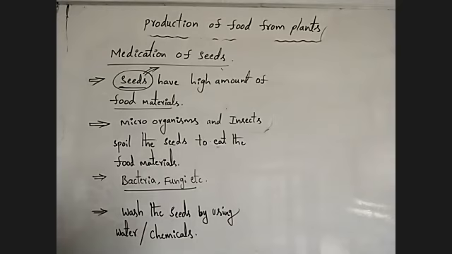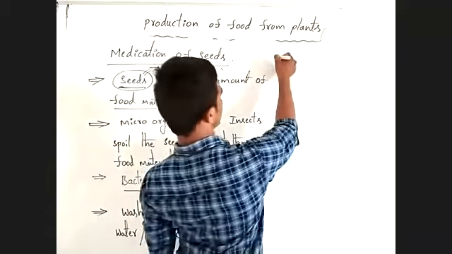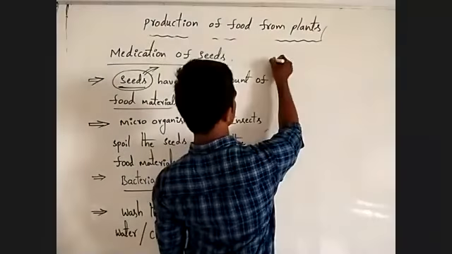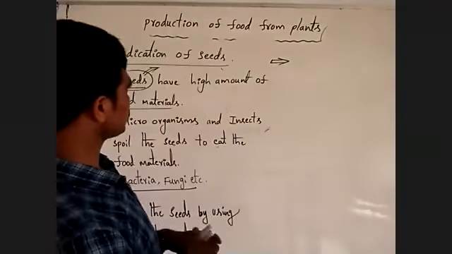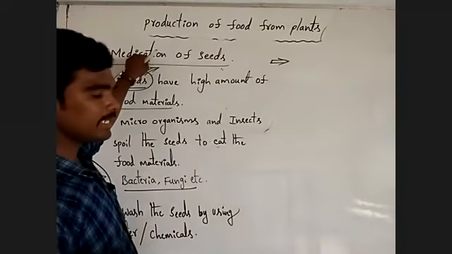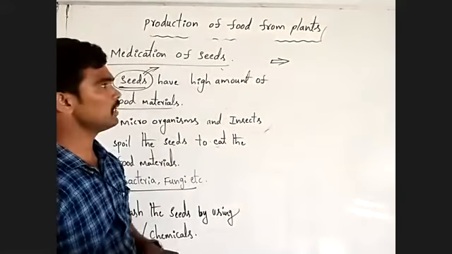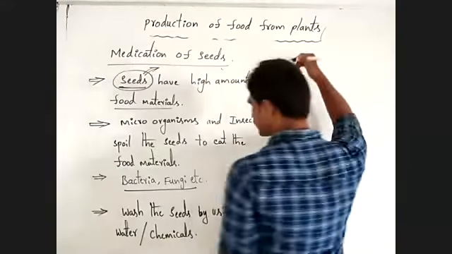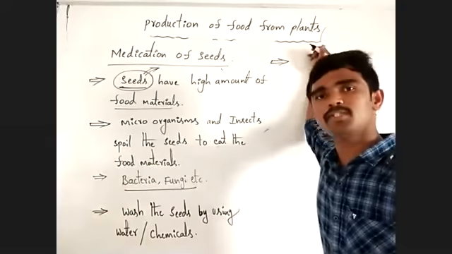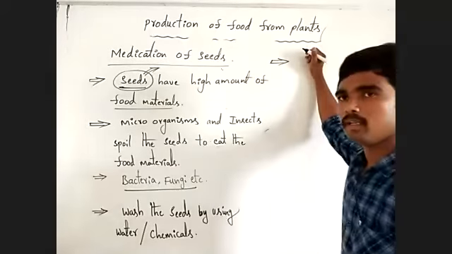Are you understanding? Observe carefully. Actually, farmers medicate the seeds before the sowing or before the germination.